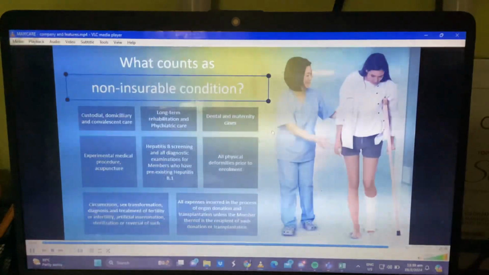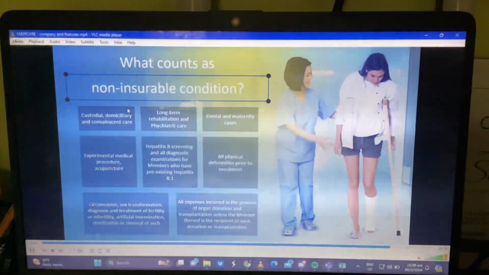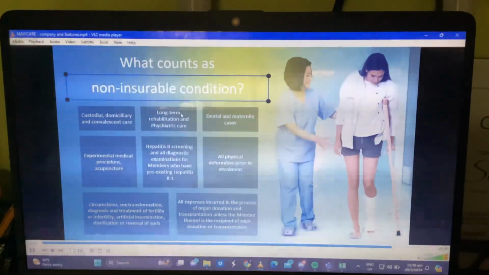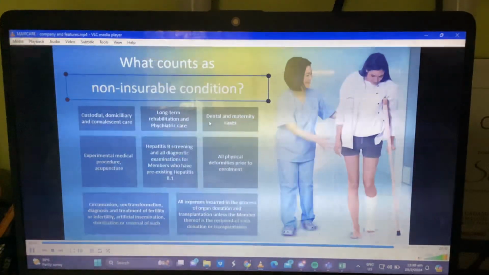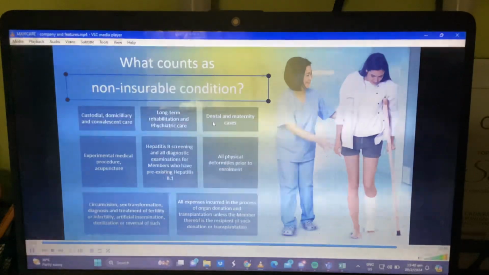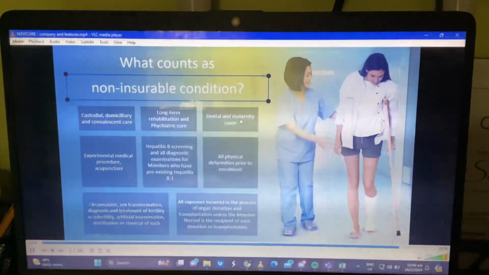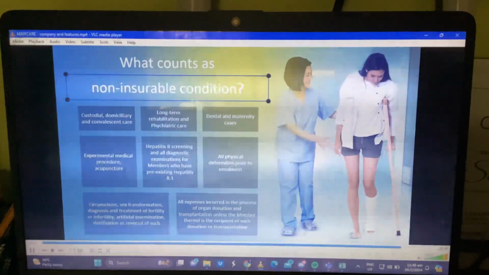So, what counts as non-insurable? So, mga non-insurable conditions. Number one, custodial, domiciliary, and convalescent care, long-term rehabilitation and psychiatric care, dental and maternity cases. This is case-to-case basis ang dental. Like, if grabe na, like root canal, kasi sa Maxicare, mga simple, extraction, pasta. Sa maternity cases naman, I think covered ang mga check-ups, but when it comes to giving birth, admit, so wala na ilabot.